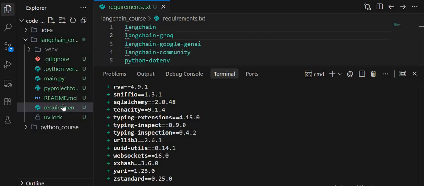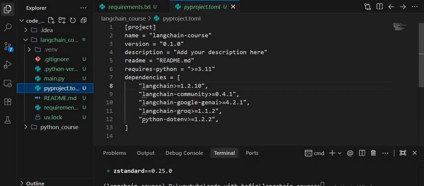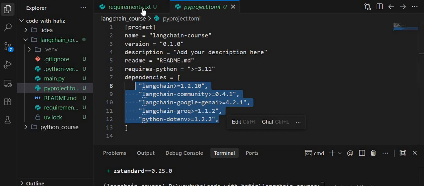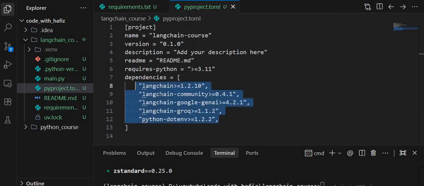To confirm this, click on this and you will see the dependencies: langchain-community, langchain-google-genai, langchain-groq, python-dotenv, each with its version. So these are what we defined here, and we get them here after installing. So you can confirm this after you install the libraries.